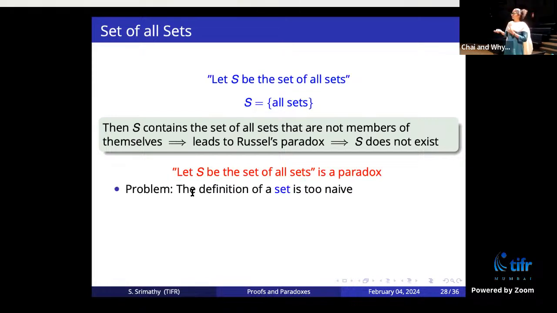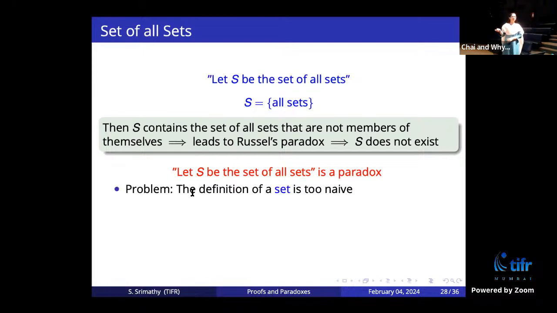Okay, the problem is just that the definition of set is too naive here. When I defined a set before to be a collection of anything, you collect anything and put it together to form a set, that is not the right definition of a set. It is just too naive. So mathematicians looked at these paradoxes and said this definition of set is too naive.